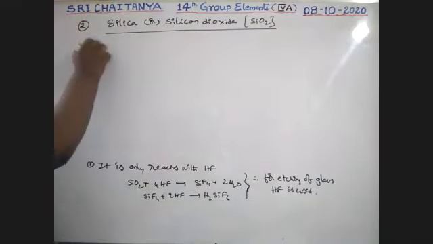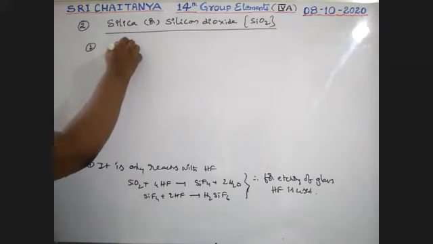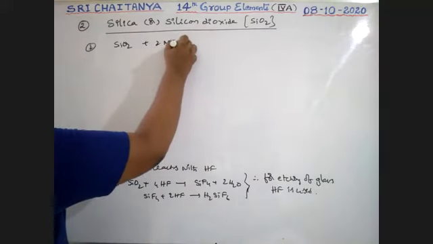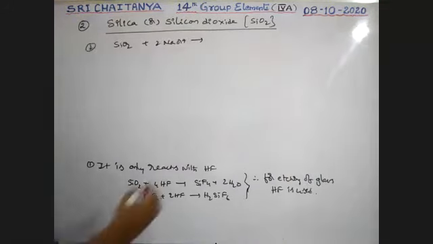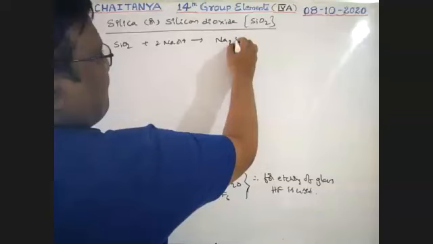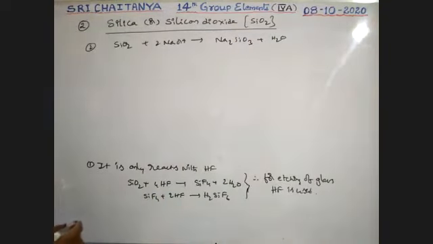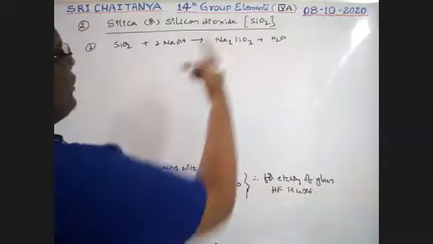Next, second point. SiO2 reacts with 2NaOH, that gives Na2SiO3 plus H2O. Na2SiO3 plus H2O is the product. Okay, it is sodium silicate, boys.